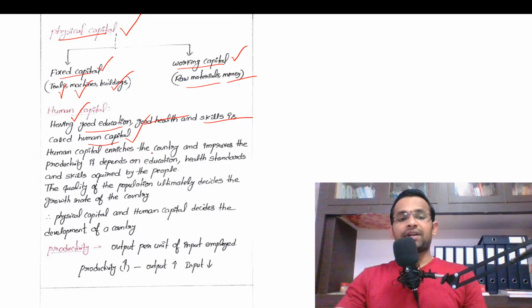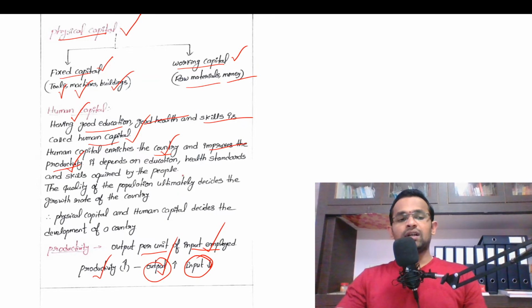So human capital enriches the country and improves the productivity, yes or no? So productivity is nothing but output per unit of input employed. So productivity will be high when the input is less and the output is more, right? We can produce more output from less input when we have highly skilled labor. When there are highly skilled labor, then the resources will be used efficiently, which in turn increases the productivity of a country. Am I clear?